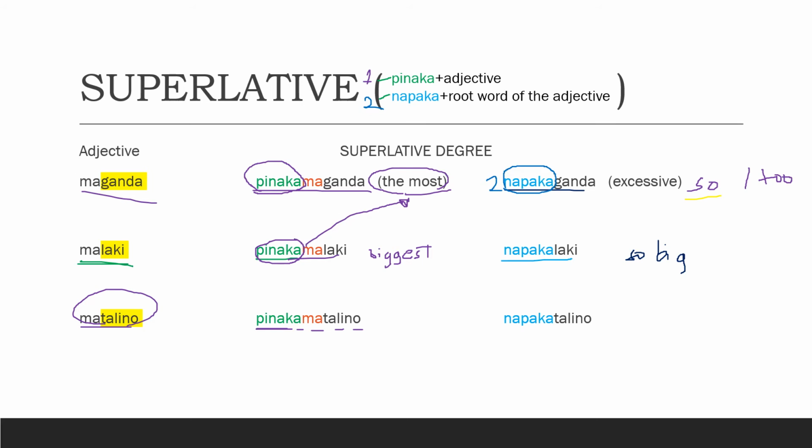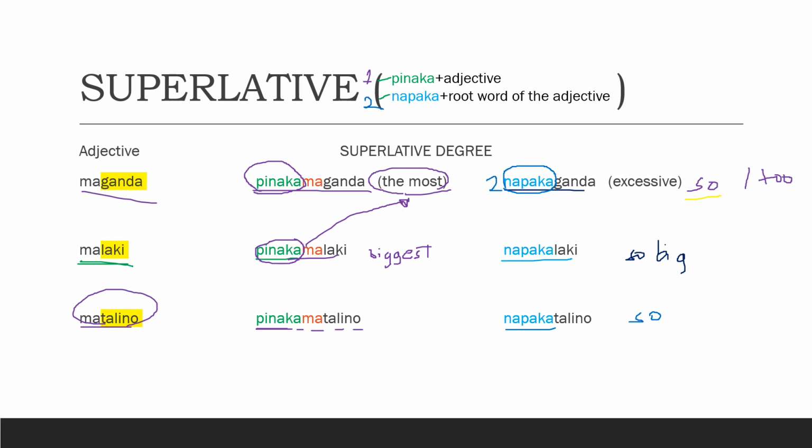It describes someone who's the most intelligent among the group. And lastly, we have napaka plus the root word, so we have napakatalino. It means so intelligent, or it's too intelligent.